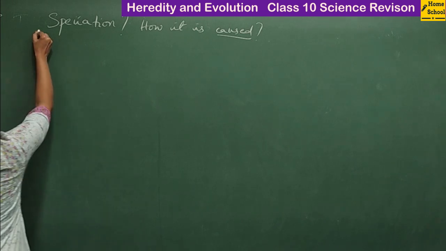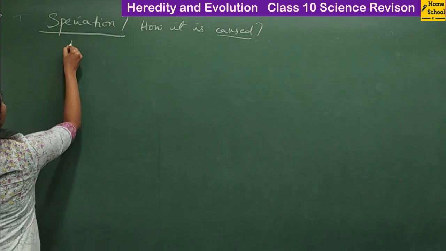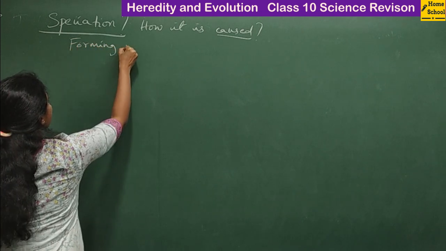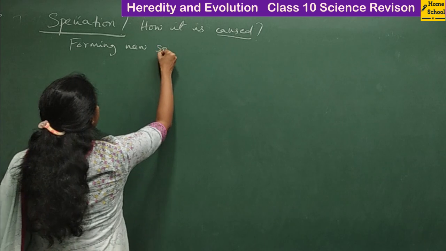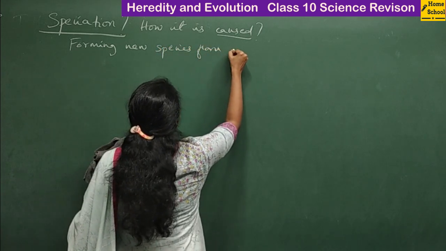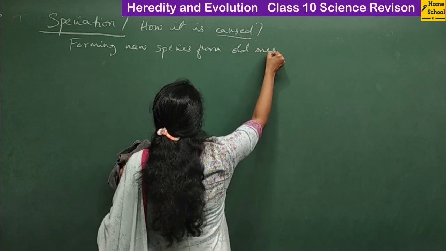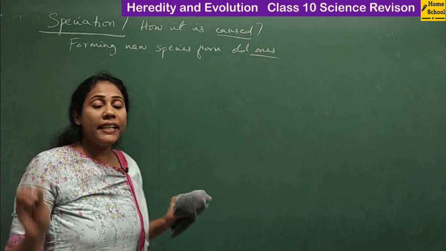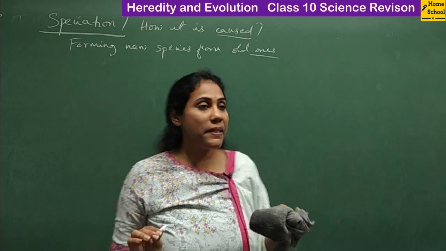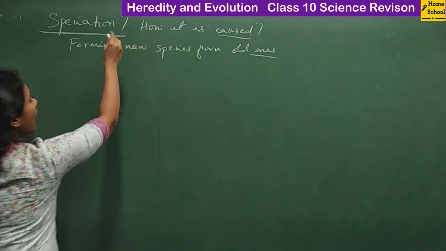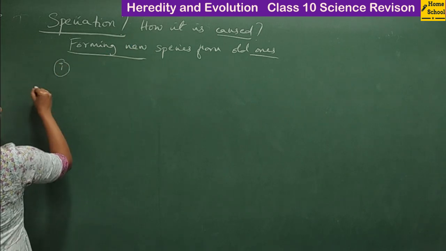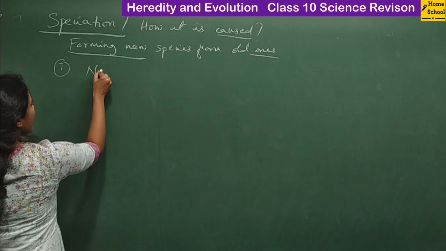Fine. So what is speciation? The process of forming new species from old ones is called speciation. So getting a new species completely from old ones is called speciation. So how is it caused? What are the reasons for speciation here? The first reason is natural selection.